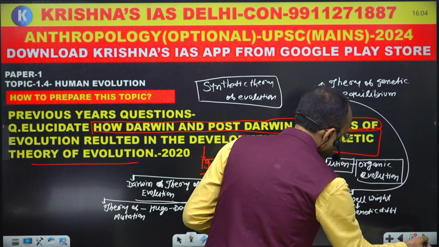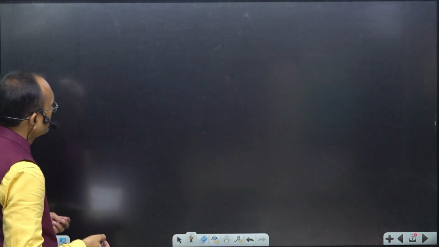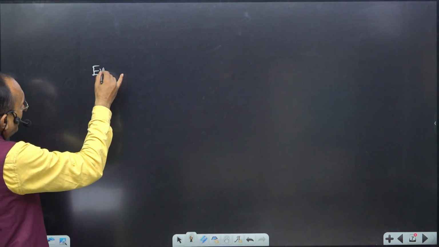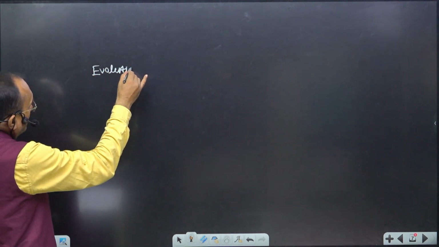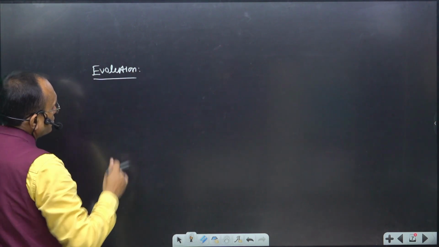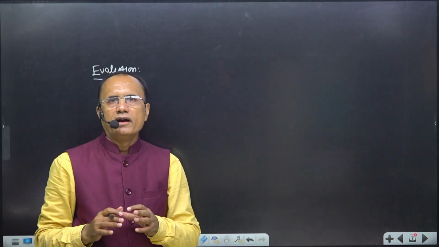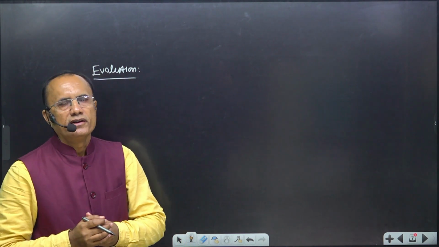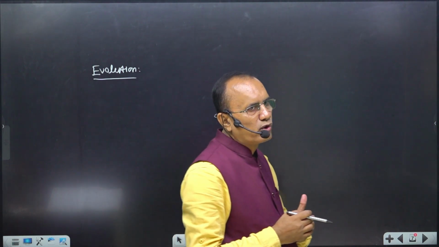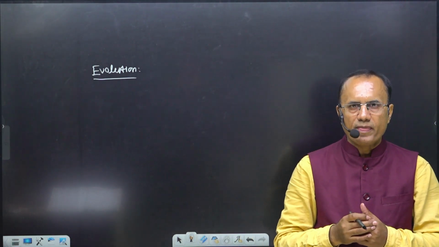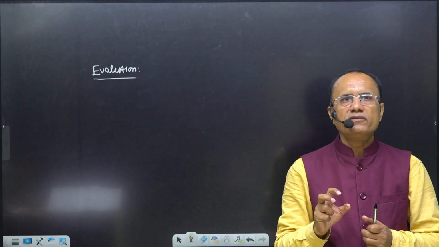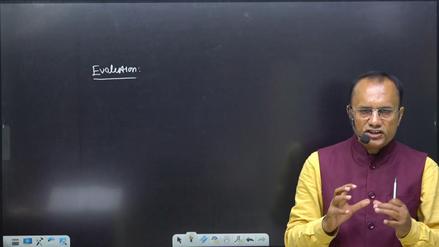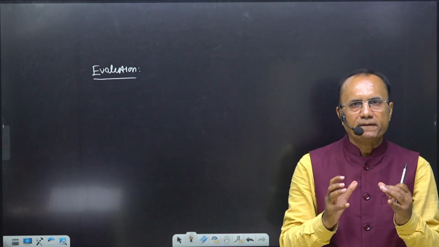First, if you want to write the answer to this question, you should define evolution. What is evolution? Charles Darwin had also defined evolution. Charles Darwin said that evolution referred to modification with descent. That was the definition given by Charles Darwin in his famous work Descent of Man.